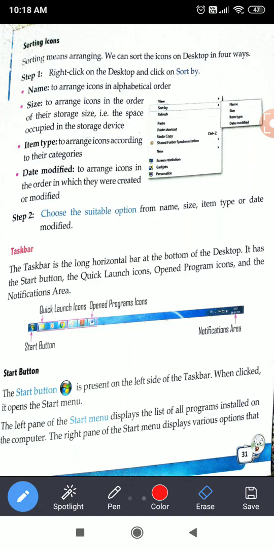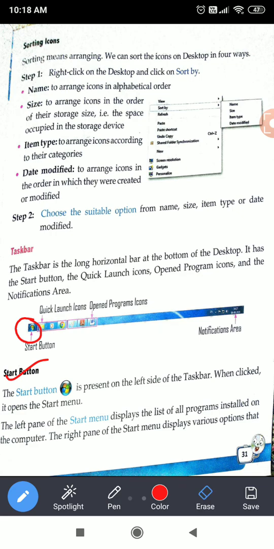Okay. Now, moving towards the start button. The start button is present on the left corner of the taskbar. We click it, then a list of programs will open. It consists of all the programs, all the software installed in our computer.